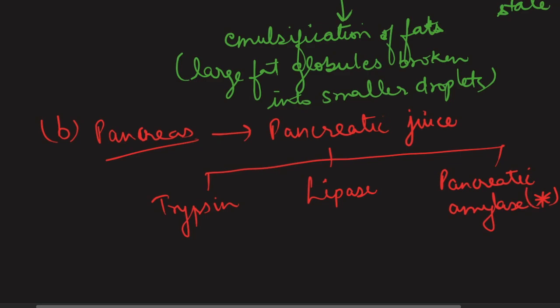Now I would like to mention here that pancreatic amylase is not there in the class 10 books, okay, but I have included it here so that you realize that the digestion of starch which started in the mouth obviously does not get completed there, because the food remains for a very small period of time in the mouth. So that activity will be resumed here again in the small intestine with the help of pancreatic juices and the intestinal juices that we will be discussing further.